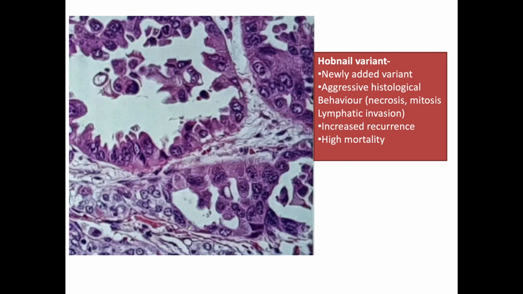Now I'll describe only the hobnail variant as it is new, and it has aggressive histological behavior also, with presence of necrosis, mitosis, lymphatic invasion. It has a higher rate of recurrence and high mortality also. This is a histological picture where we can see large cells with abundant eosinophilic cytoplasm with the pushing of the nucleus to the luminal side, giving the appearance of a hobnail.